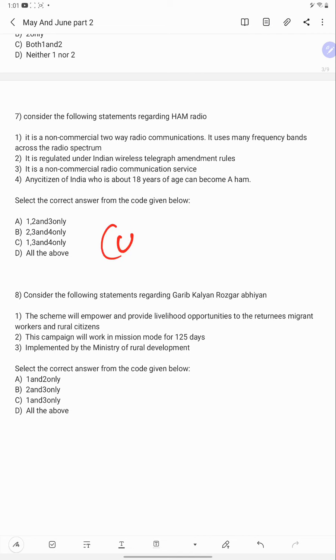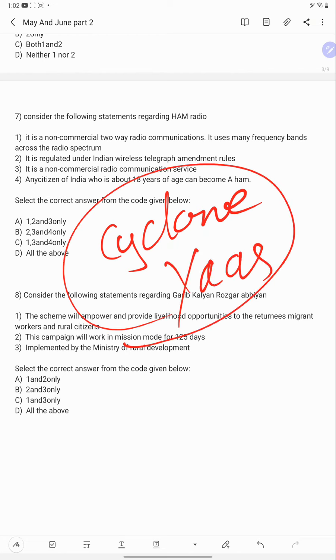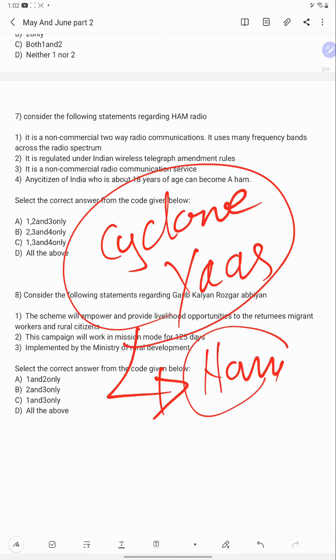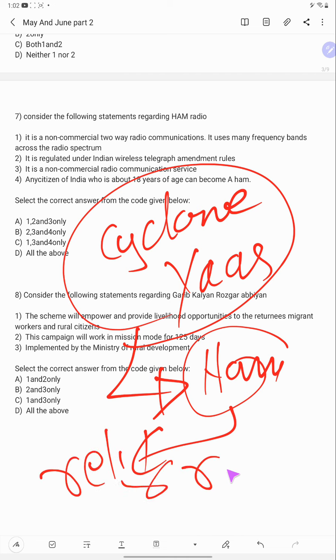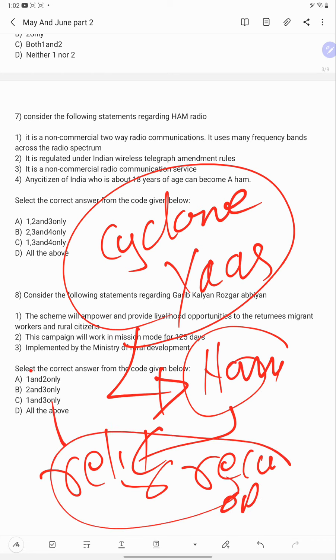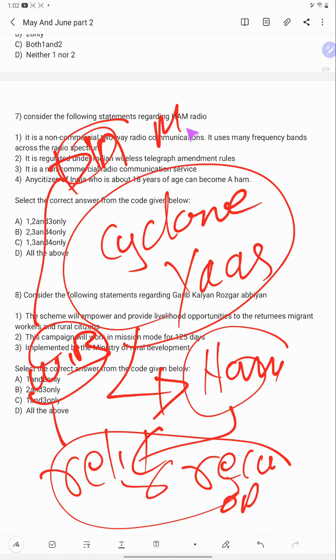Recently, even during cyclone Yaas, ham radio operators are helping in relief and rescue operations in West Bengal. Recently means when? In May 2021.